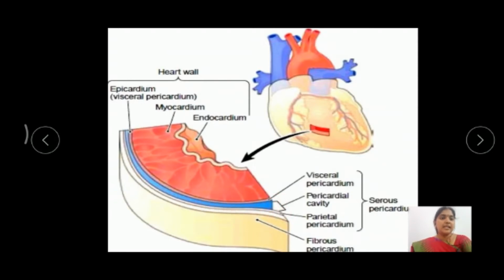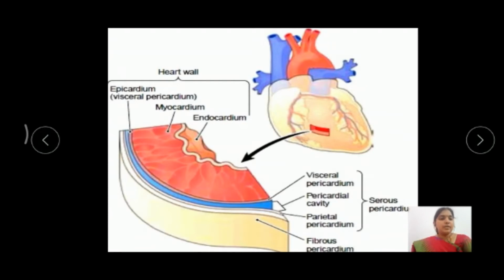This cavity is called the pericardial cavity. This cavity is filled with pericardial fluid. It reduces the friction between the layers and helps in the free movement of the heart. Okay, so this is the introduction of the heart.